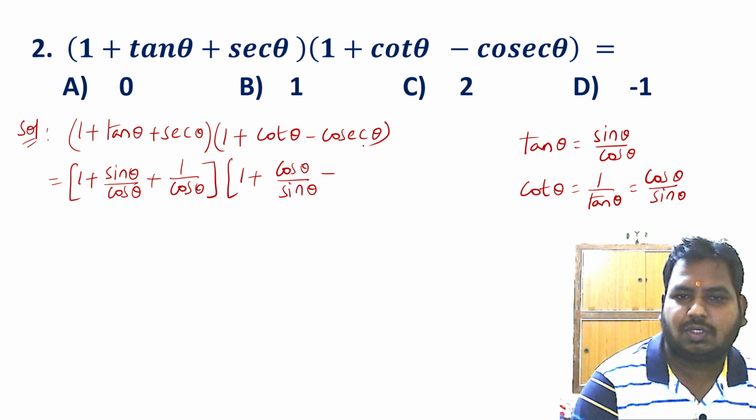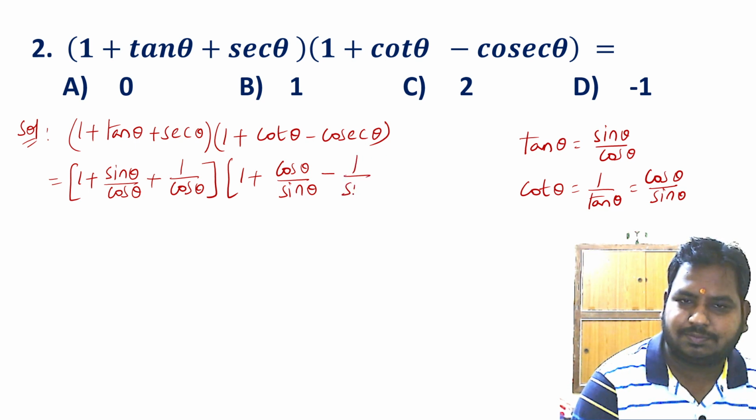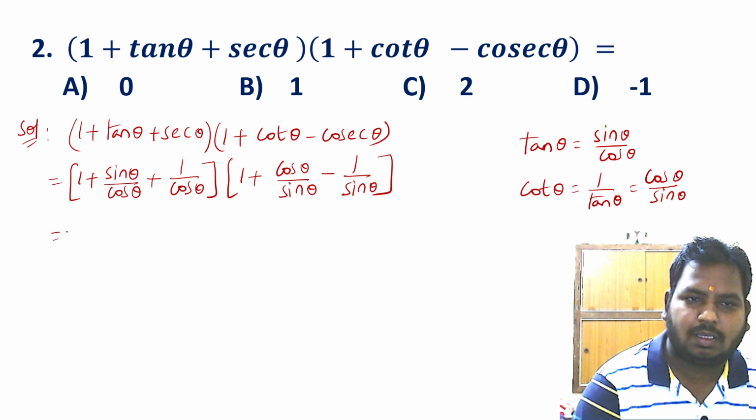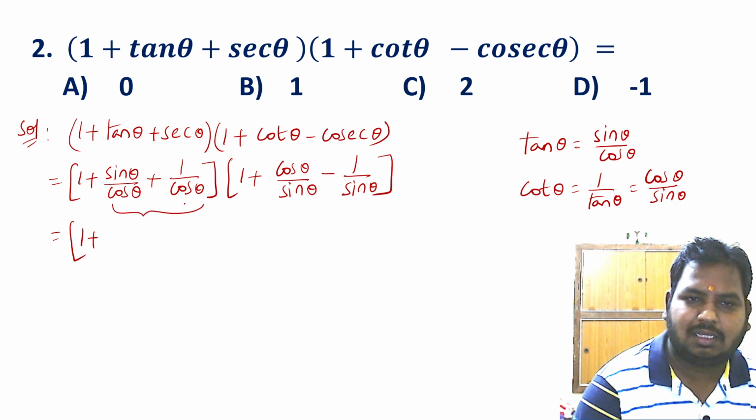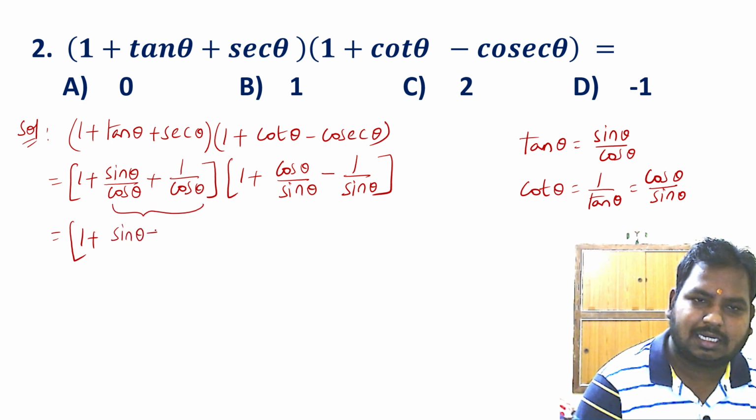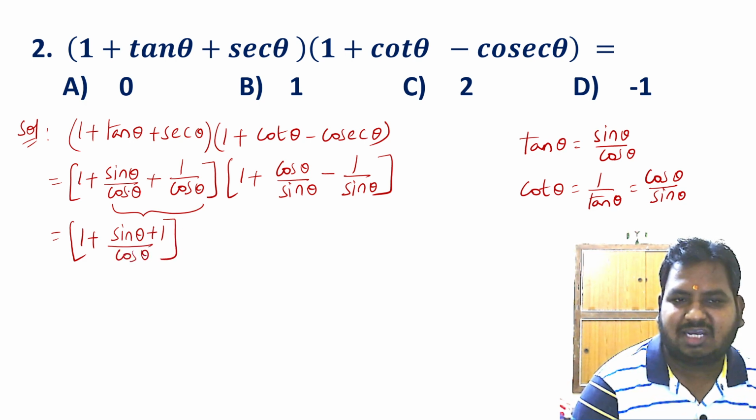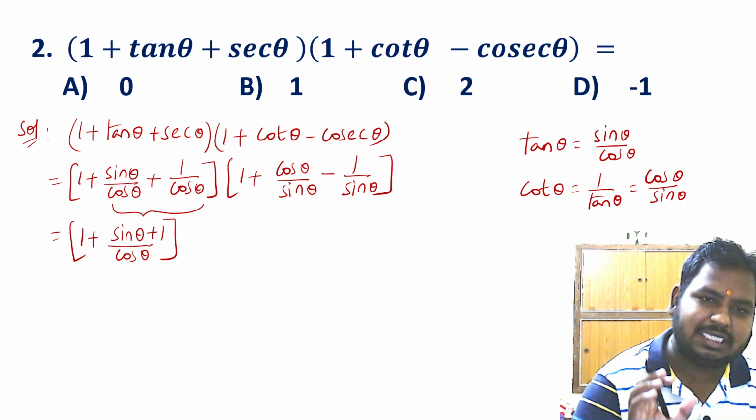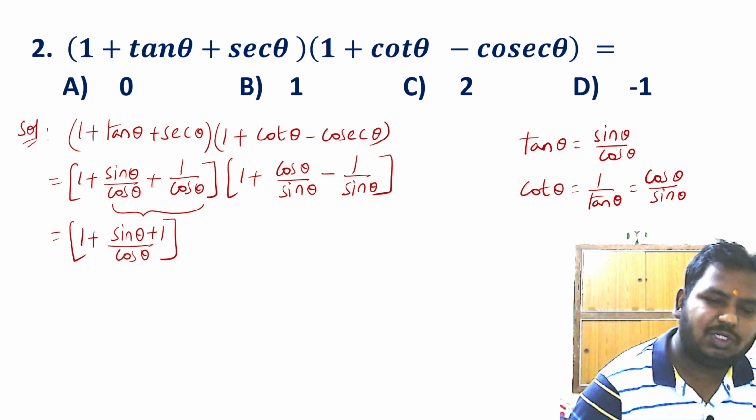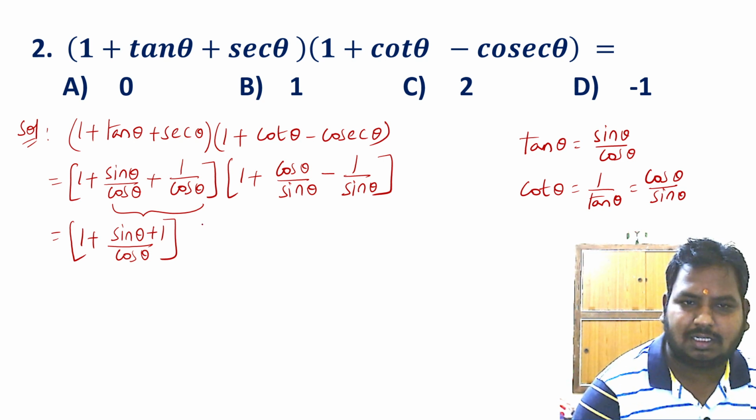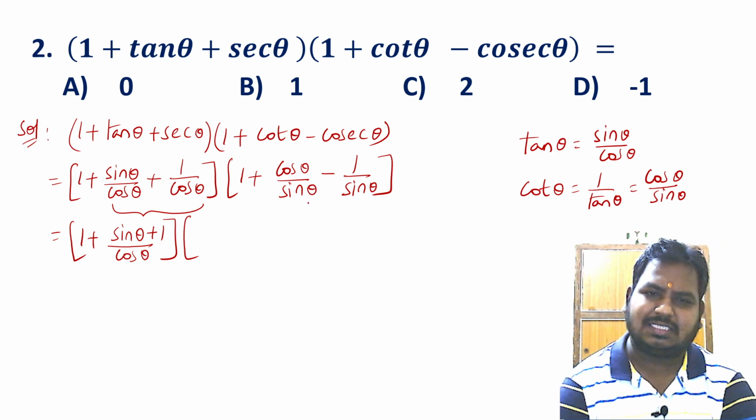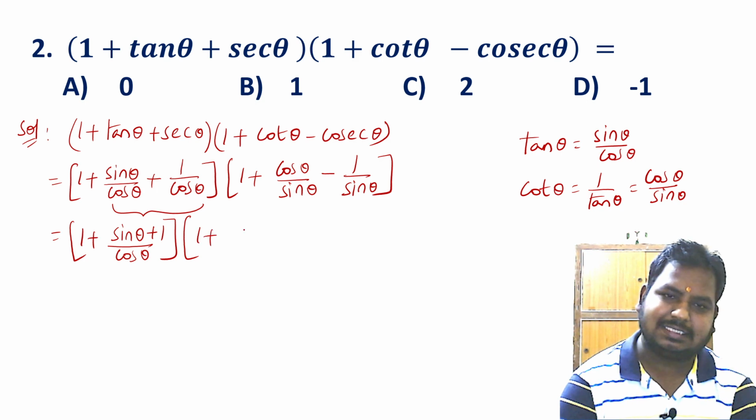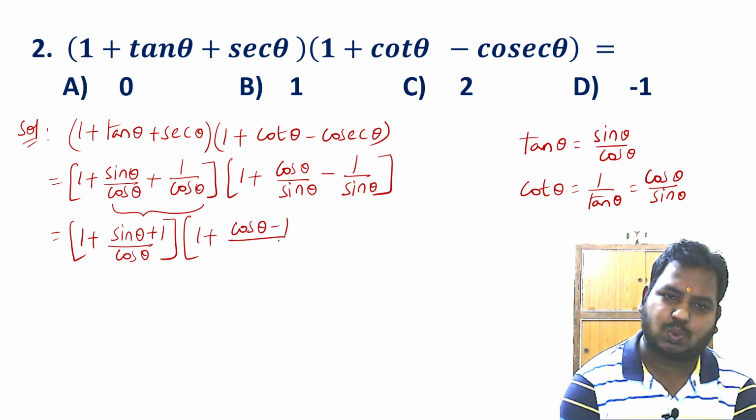Minus cosecant theta is reciprocal of sin theta. Now 1 plus sin theta by cos theta plus 1 by cos theta will be equal to sin theta plus 1 by cos theta. They had the same denominators, so I have added the numerators. Now in the second bracket we have cos theta by sin theta minus 1 by sin theta. I can write this as cos theta minus 1 by sin theta.